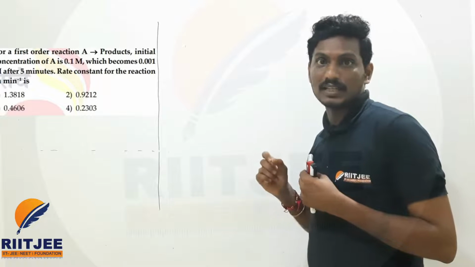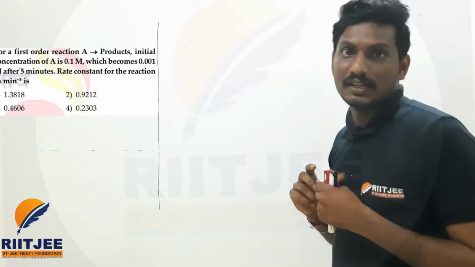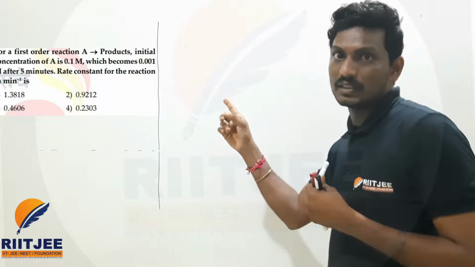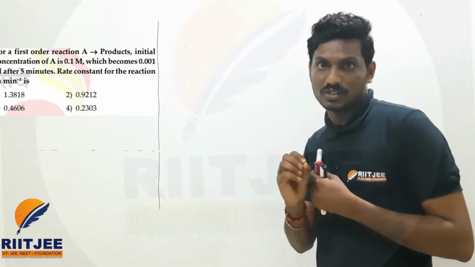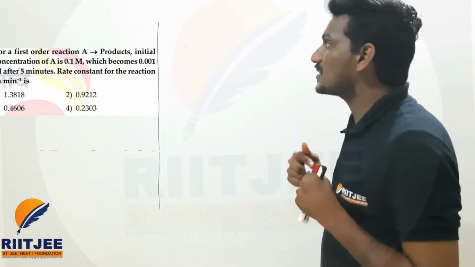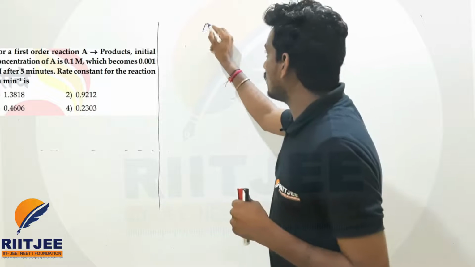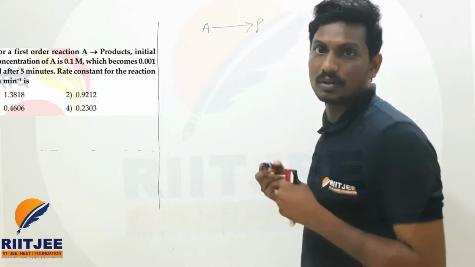Clearly, the question is asking for the rate constant, that too in minute inverse. The given time is in minutes only, and the final answer is asked in minute inverse, so there is nothing to change in the units of time, beta. First we'll write what is given in the question. A gives rise to product.